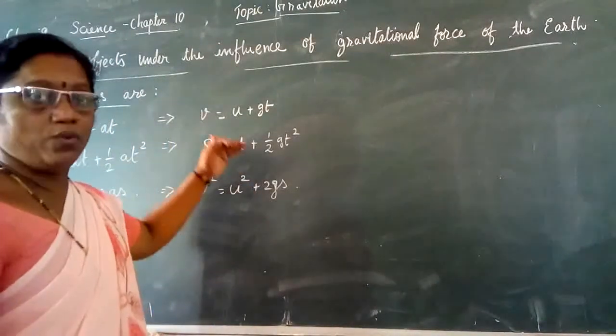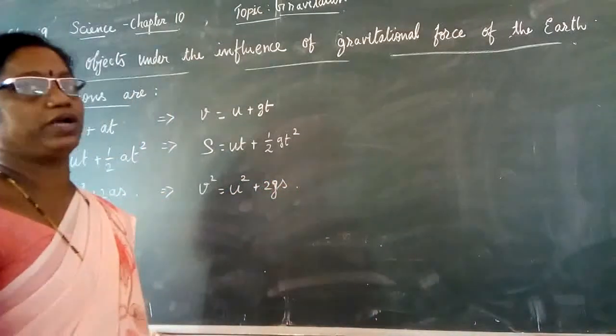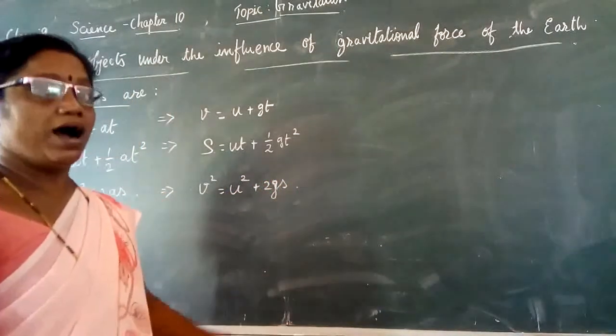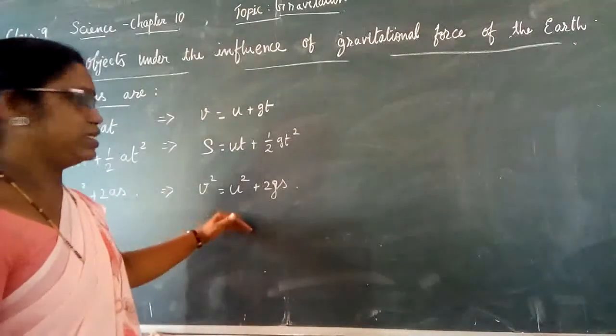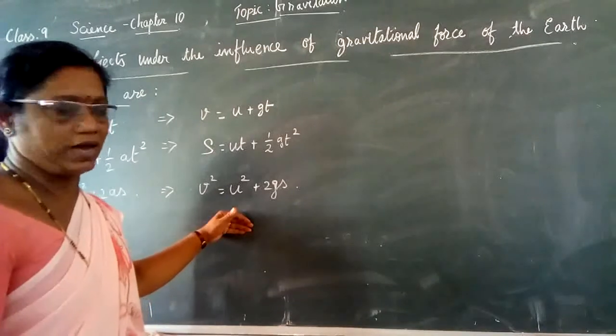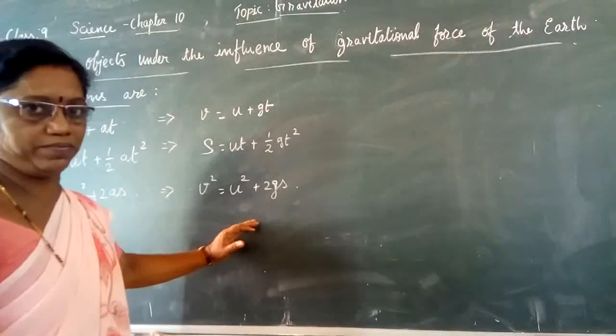And now we are going to solve the two example sums which are given in your textbook. I will explain how to solve the sums and find the required values using these equations.